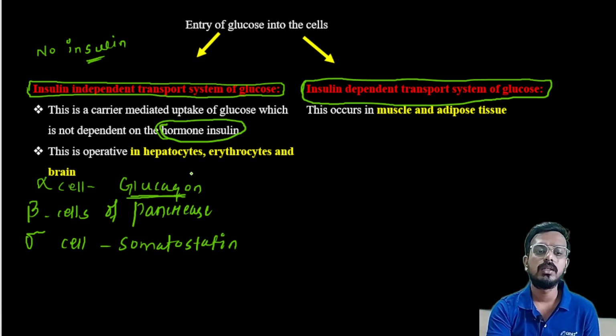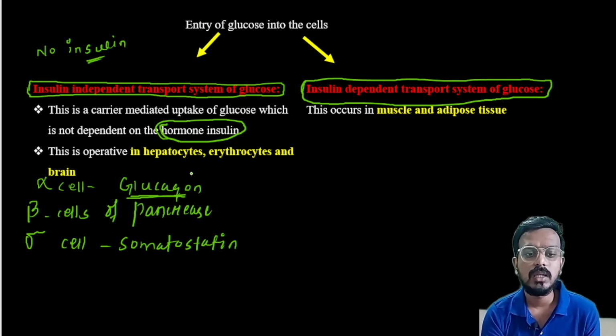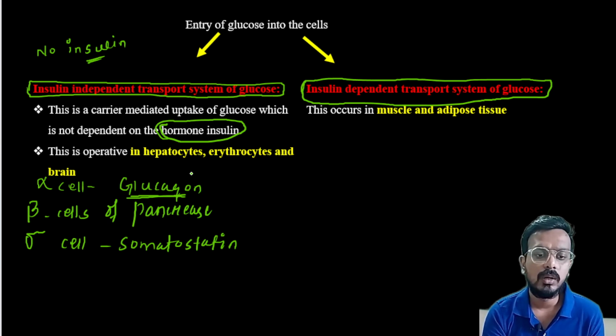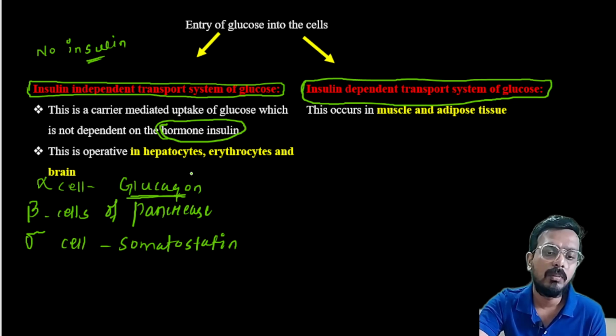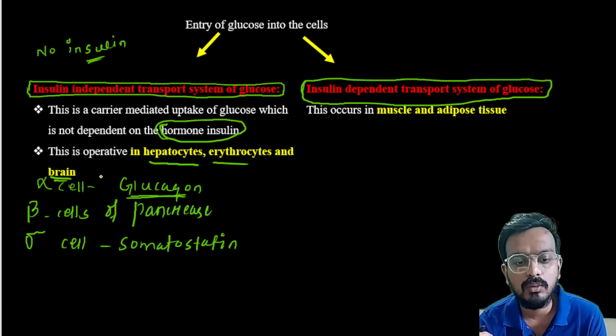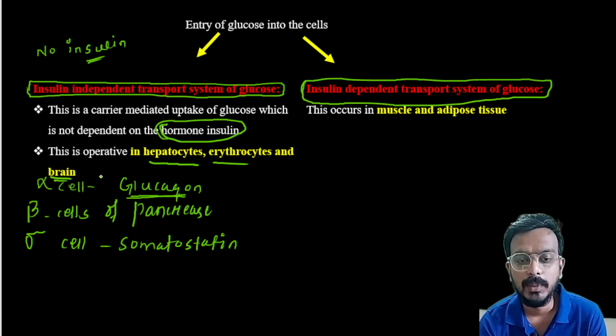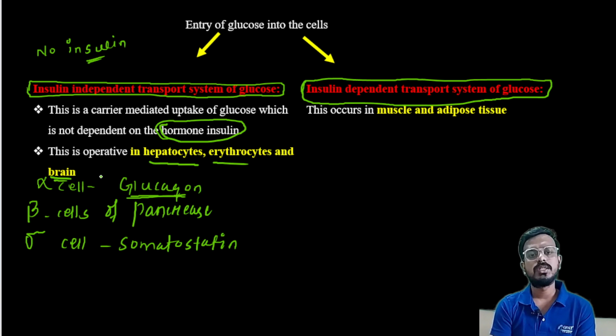One is the insulin dependent transport system, which causes entry of glucose. In the insulin independent system, there is no involvement of insulin. This pathway is carried out in hepatocytes, erythrocytes, and brain. A question can be asked: the insulin independent pathway is carried out in which organs?